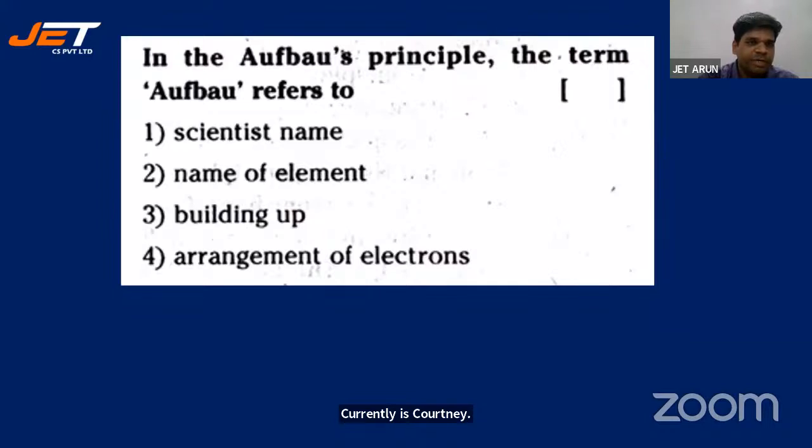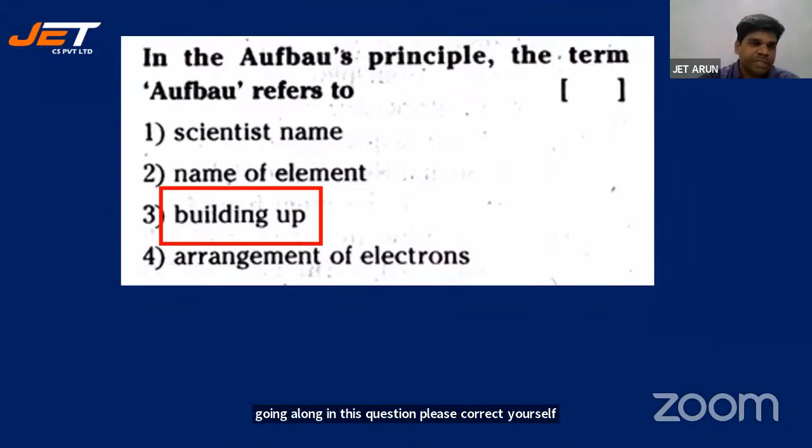I don't know why, but most of the students are going wrong in this question. Please correct yourself. Note it. The answer is building up. 3 is absolutely right, students. Those who mentioned 3 are correct, but others have mentioned 2 and 1. It's not the name of the element, not the scientist's name. It means building up. That word means building up.